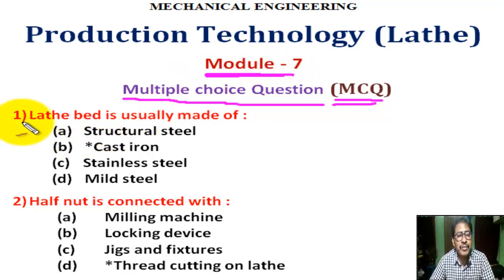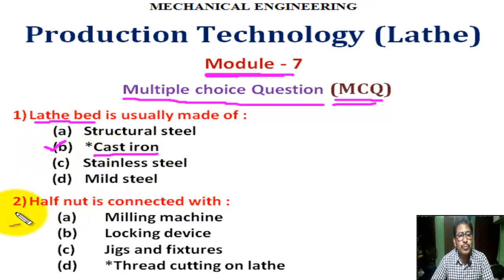Question number 1. Lathe bed is usually made of. There are 4 options. Correct answer is B. Cast iron.